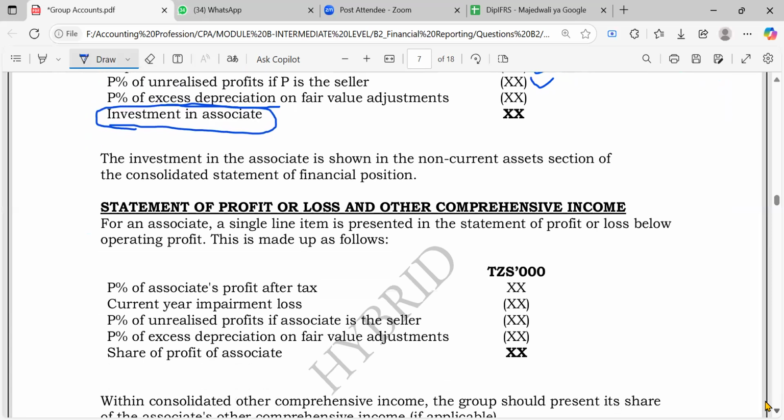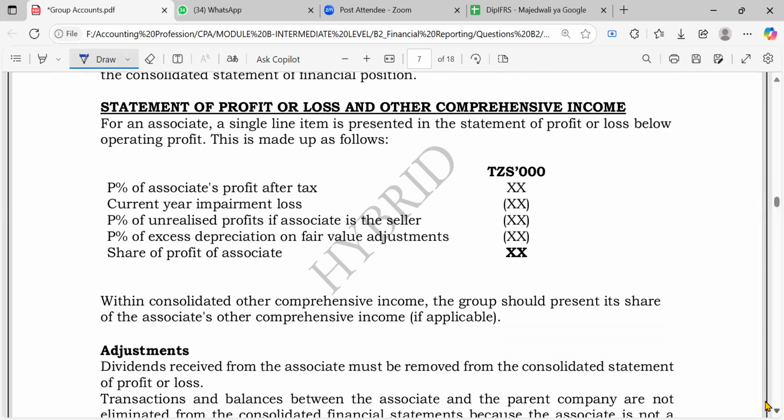And what do you do when you have the statement of profit or loss? You have not reached here, but it's no big deal. It's obviously the same thing. Presume that you are preparing the statement of profit or loss for the parent. You're also going to do the items in the income statement, such as the impairment loss and the profit. There is not so much need to deal with it now, so let it be first, because that is the statement of financial position.